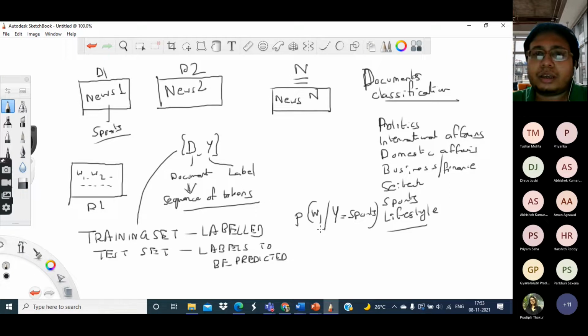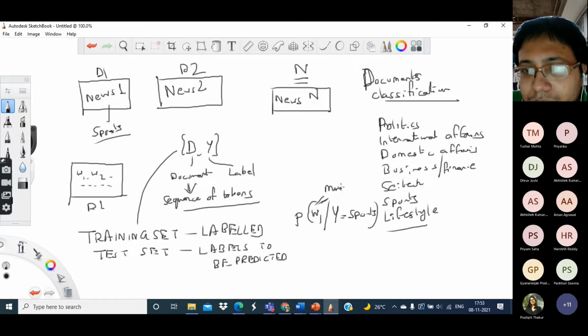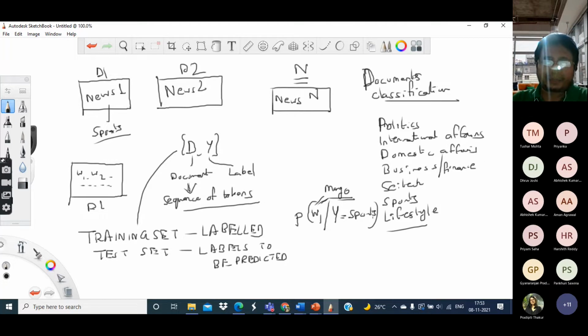Say, for example, W1 is mango. In a document labeled as sports, it is highly unlikely that the word mango will be present. So this will have very low probability, maybe something like 10 to the power minus 3.